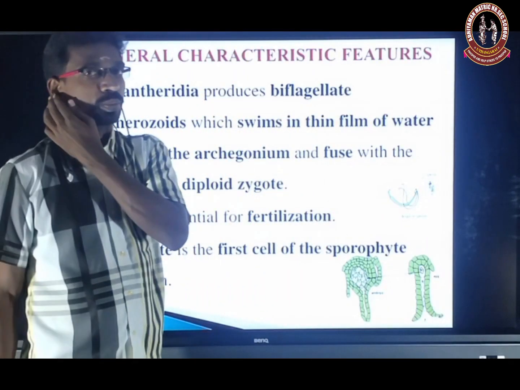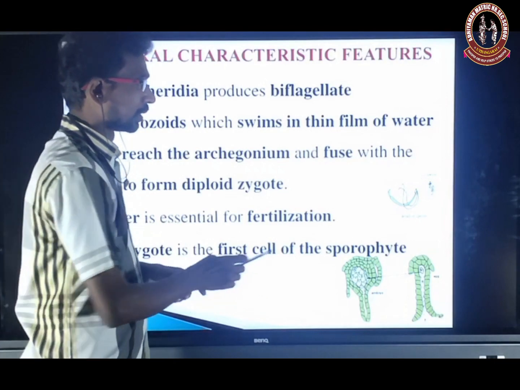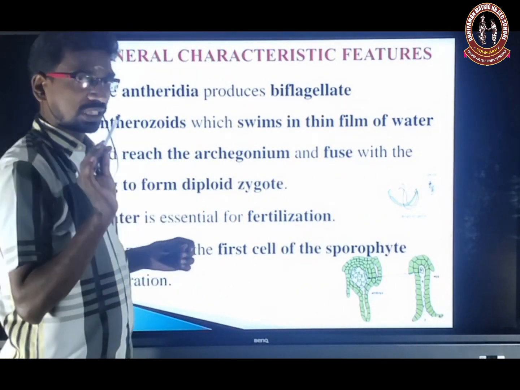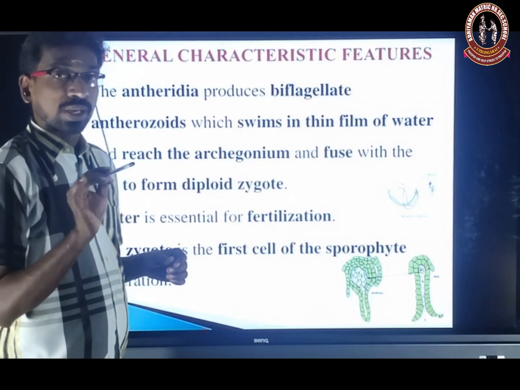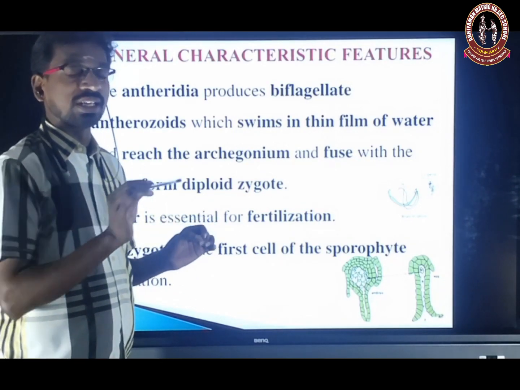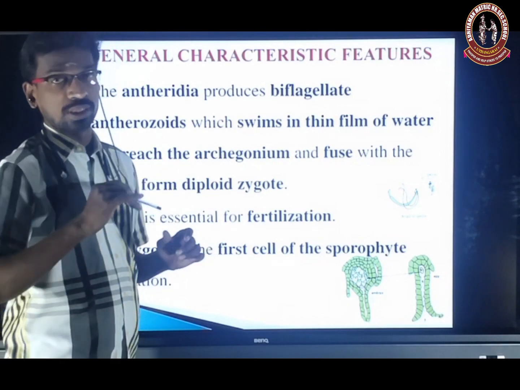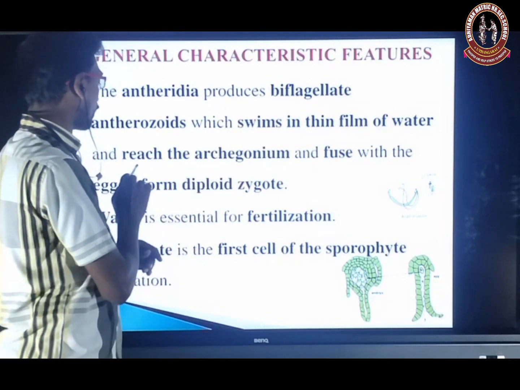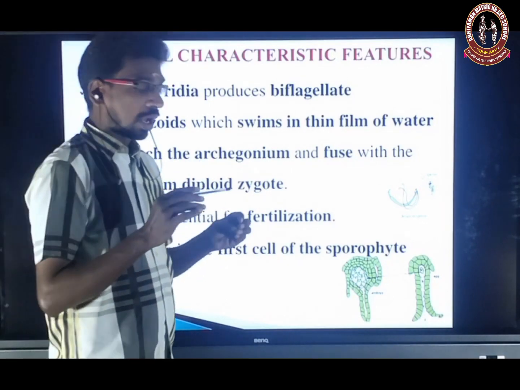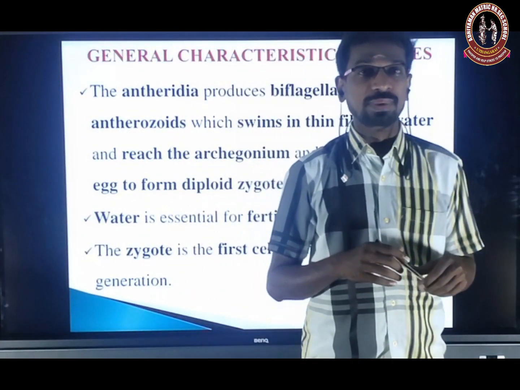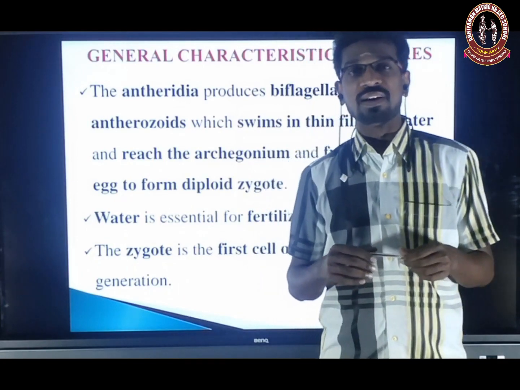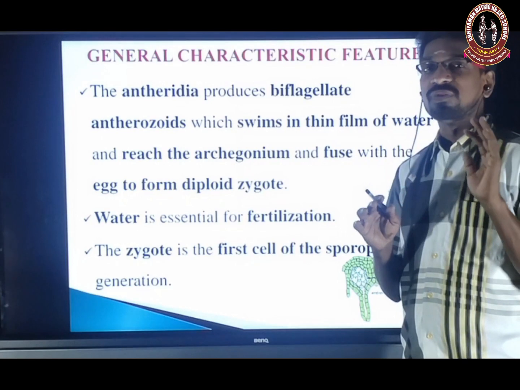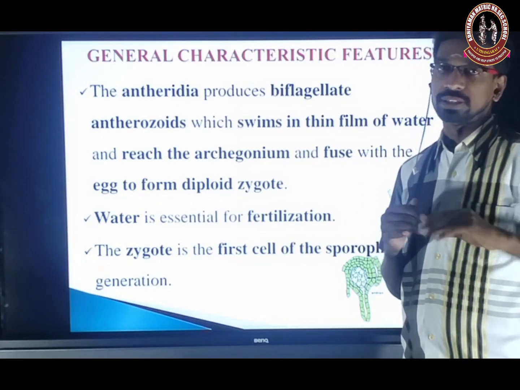The antheridia produce biflagellate antherozoids. This biflagellate antherozoid swims in the thin film of water and reaches the archegonium. Now the fertilization process occurs. Syngamy, the fusion of male and female gamete, occurs. As such, the zygote is formed. The zygote is the first cell of the sporophyte.